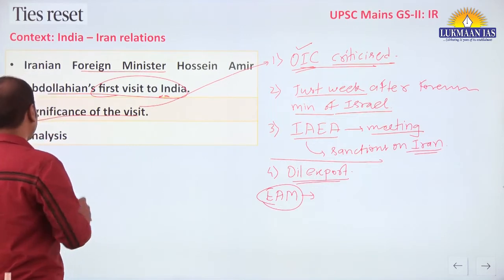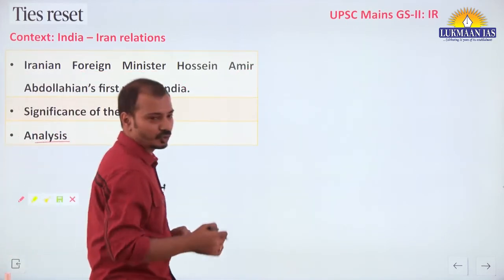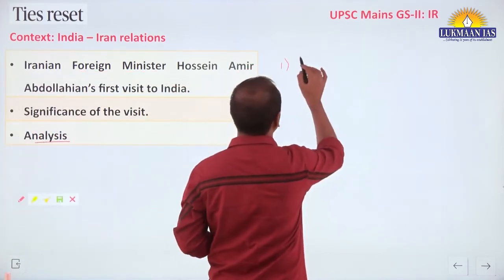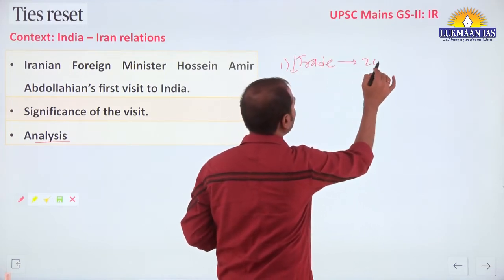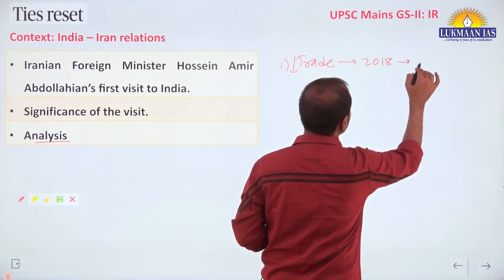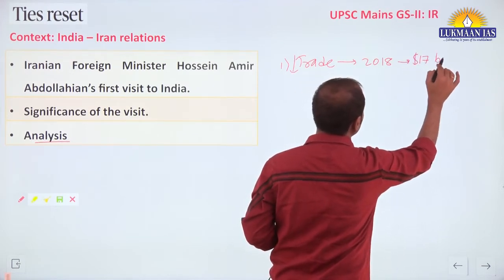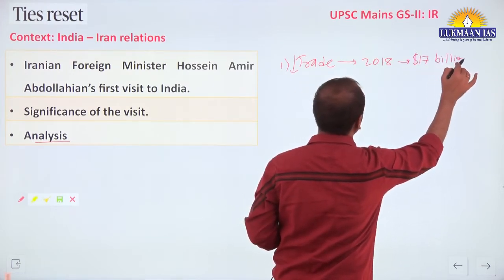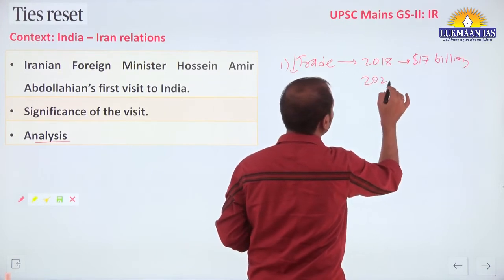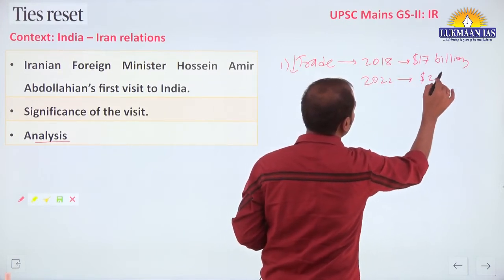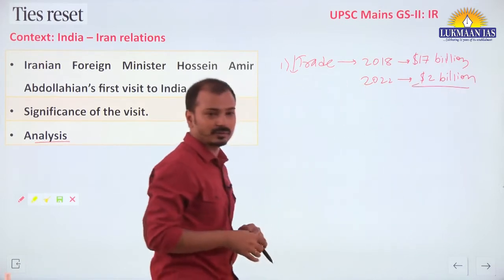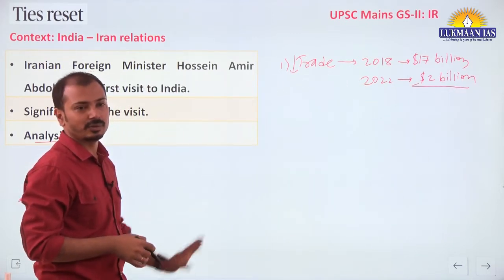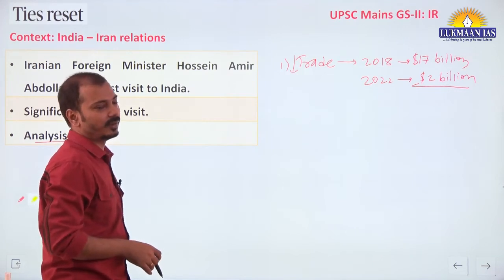Then in terms of analysis, some issues you should talk about. Issues in terms of trade. Trade has come down. In 2017-18 it was around $17 billion, and now in 2022 it is only around $2 billion. The main aspect of trade was crude oil. वही नहीं रहा तो बाकी सब कम हो गया है, right?